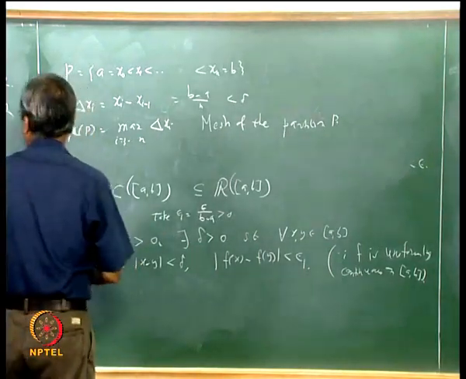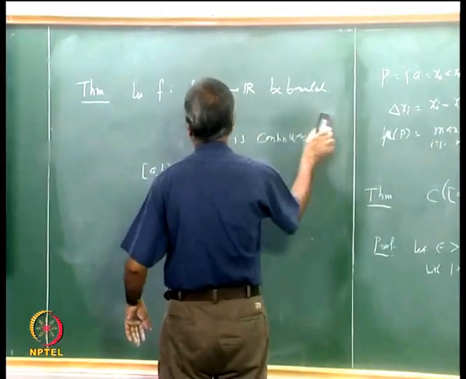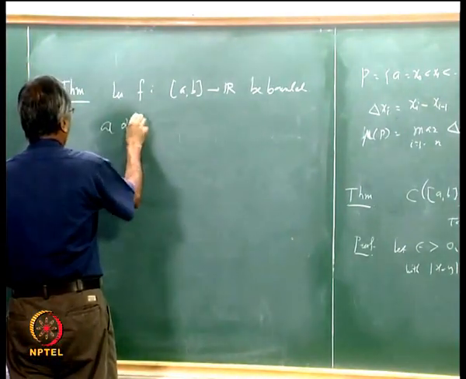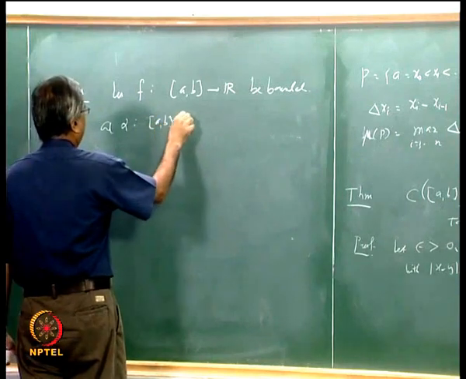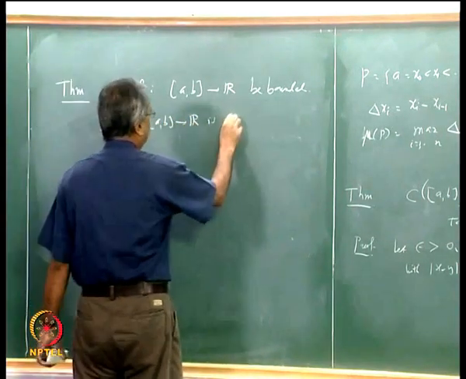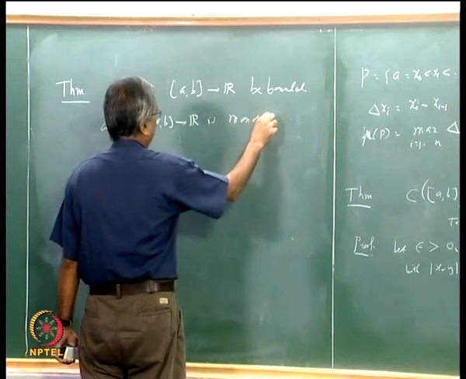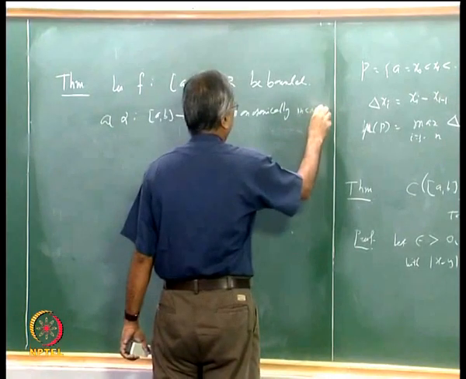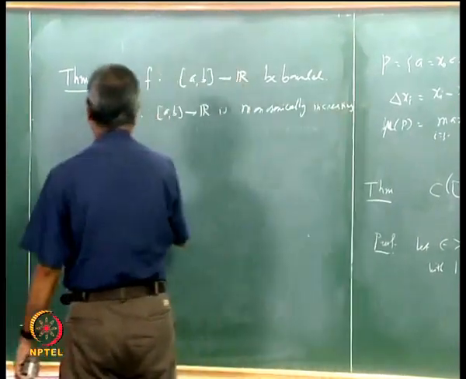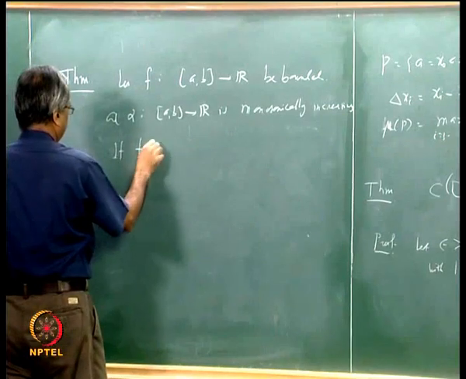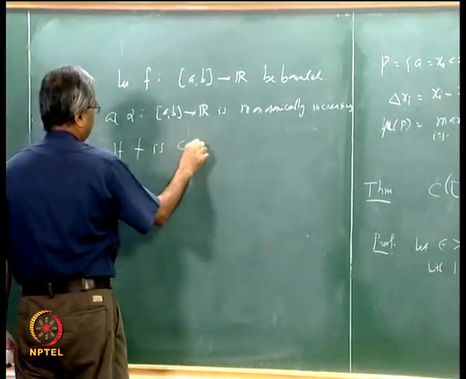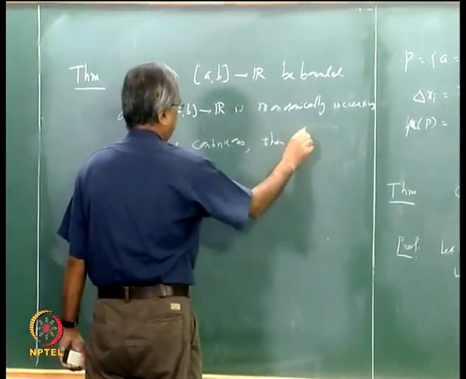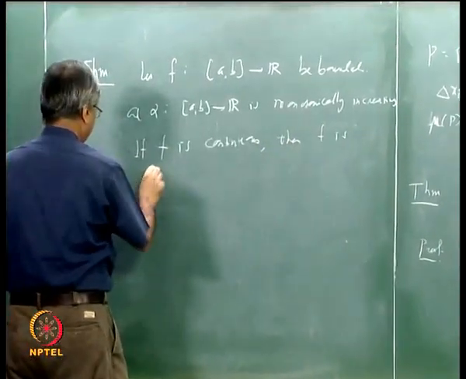So let me come back to what I started. Suppose f from [a,b] to R is bounded and alpha from [a,b] to R is monotonically increasing, then if f is continuous, then f is Riemann-Stieltjes integrable.